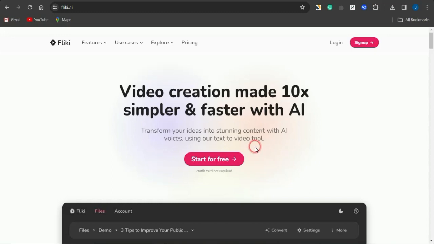All you need to do is to click on start for free. You can sign up for free using your email address, and you don't actually need a credit card to subscribe for this particular AI, because there are free plans and there are also paid plans for the AI tool. If you want to know more about the pricing structure, click on pricing. You're going to be able to see more of that right there.